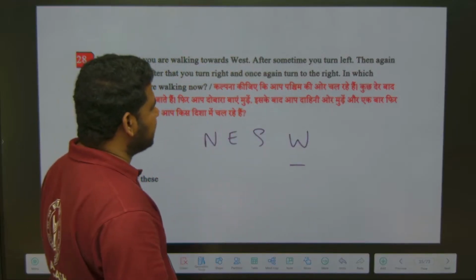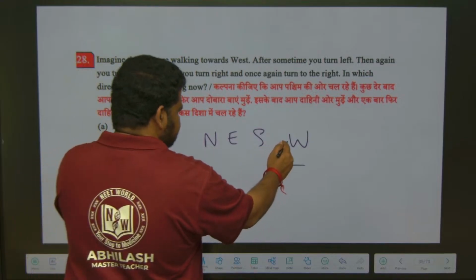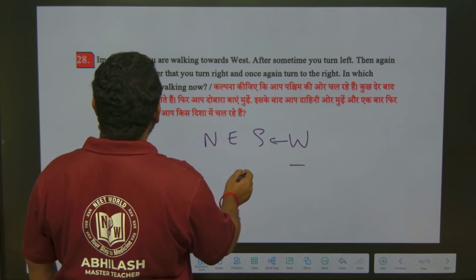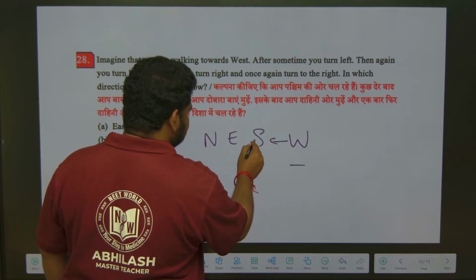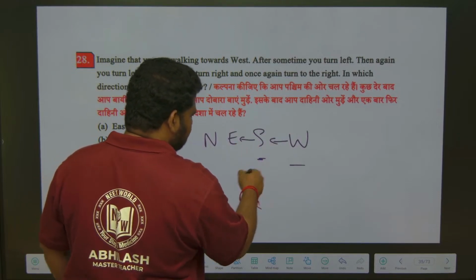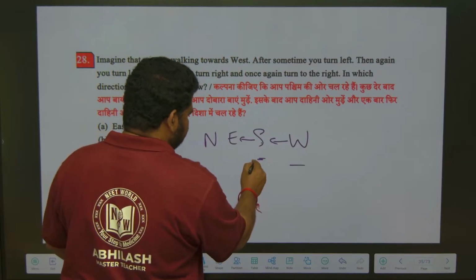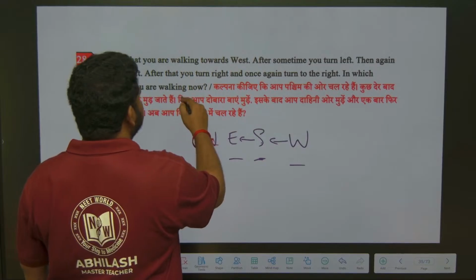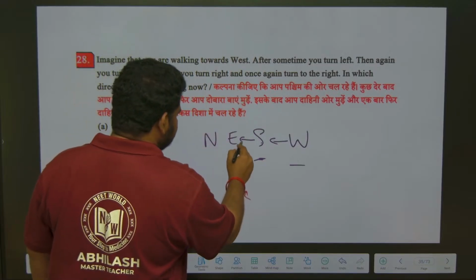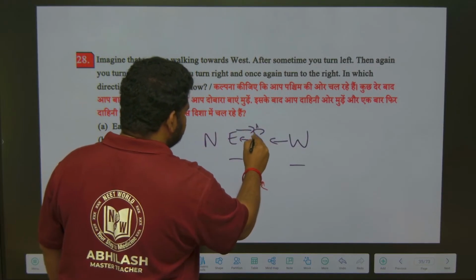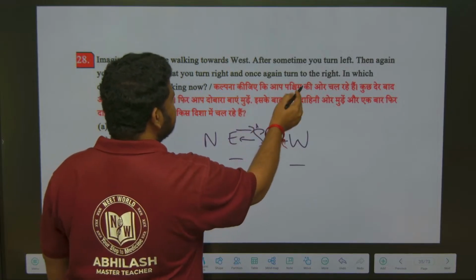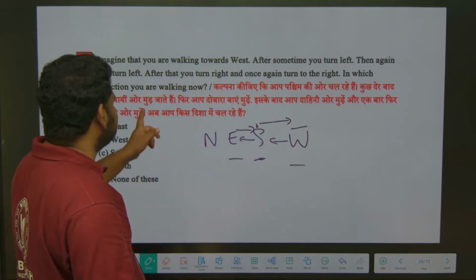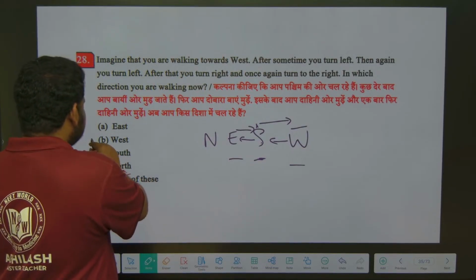After some time you turn left, which for west is south. Then again you turn left, you are looking at south, and again you turn left, means you are looking at east. After that you turn right, you will come to south, and once again you turn to the right, means you are looking at west. In which direction are you walking now? In west direction.